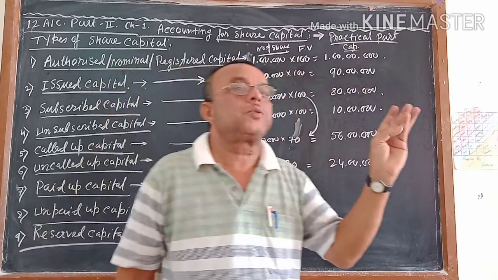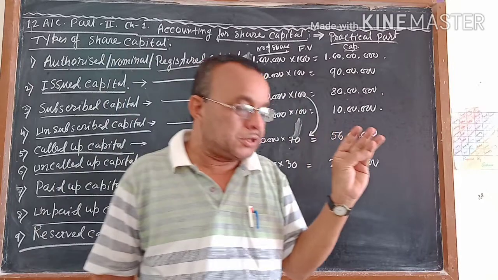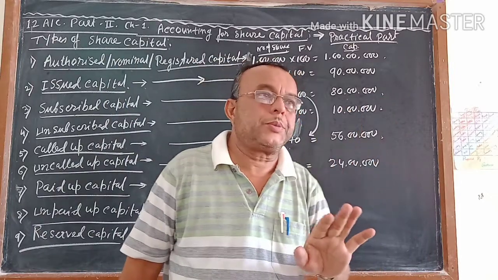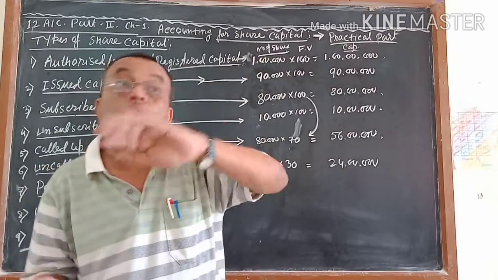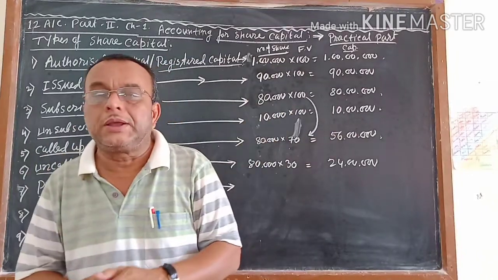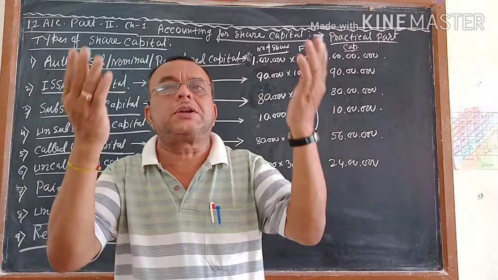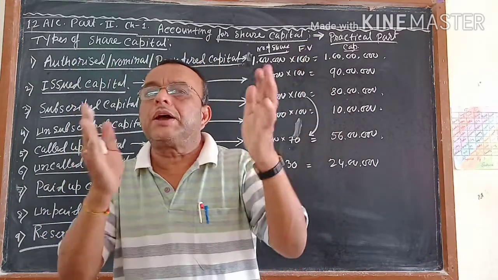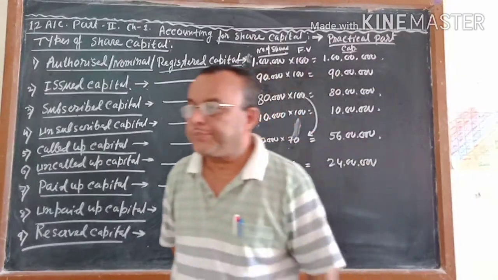Suppose 4 installments are there. So 20 rupees, 20 rupees, 20 rupees and 10 rupees. Suppose 20 plus 20 plus 20, 60 plus 10 is equal to 70. Suppose it may happen, sometime it may happen when you told the public to pay the money, that time some of the shareholders or some of the public, their financial condition became bad and that time they are not able to pay the money. That situation will come.